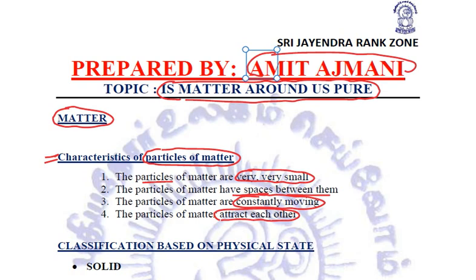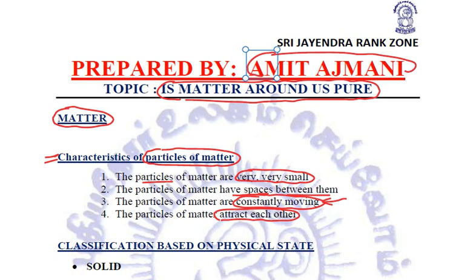Out of these, for the characteristic that they are constantly moving, we have one more additional topic to study, that is Brownian motion. Now we know what Brownian motion is. It is the continuous, zigzag motion of the particles of matter.